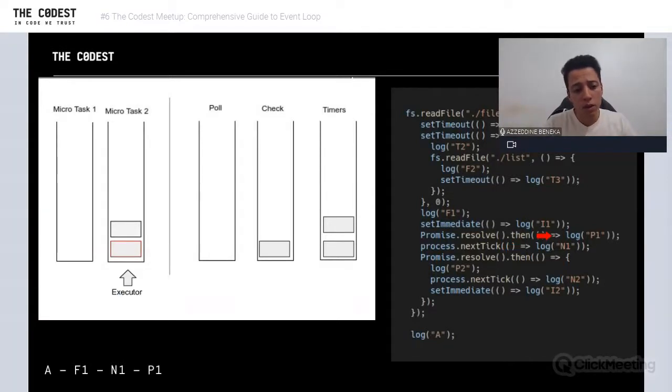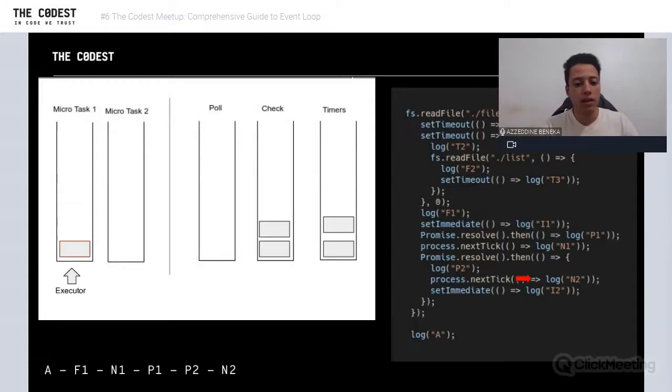And then we have finished this. We're going to go to microtask 2, which are tasks that are scheduled using promises. So we have here a promise. We're going to log P1 and then go to the next task, which is going to log P2, right? And then it's also calling process.nextTick, which will result in scheduling a microtask in microtask 1. And then setImmediate, which will result in scheduling a task in check, right?